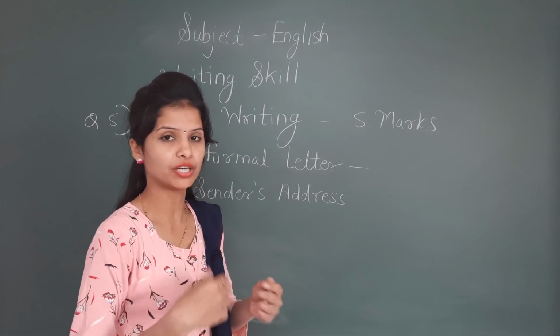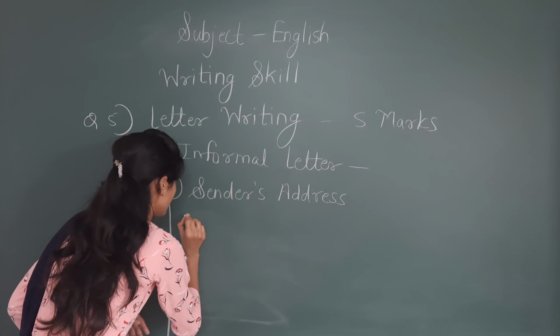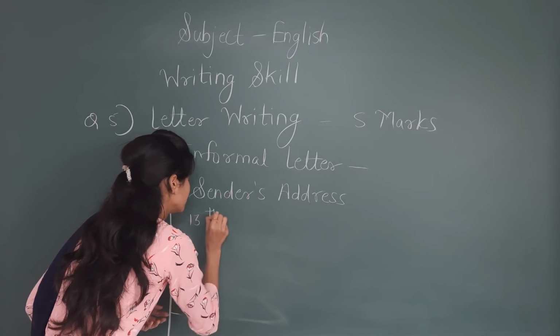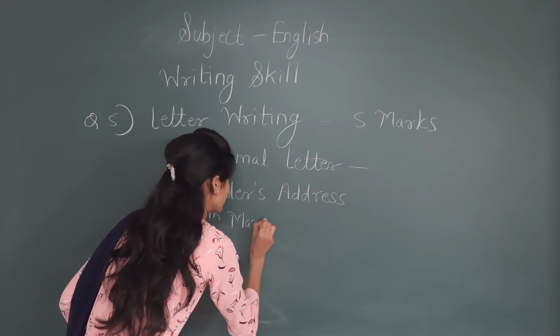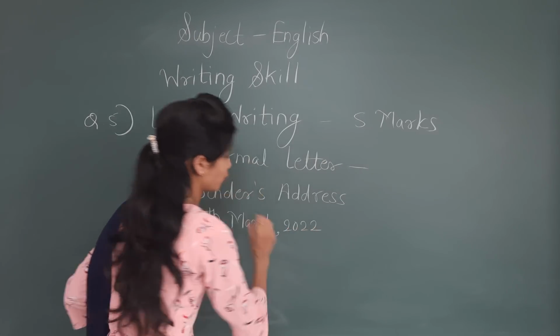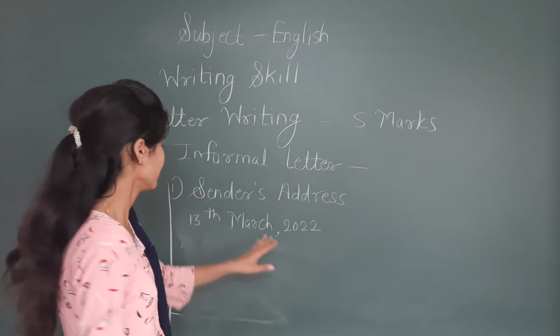After the name of the city, leave one line space and only then write down the date. How will you write the date? See, for example, 13th March, comma, 2022. Okay, don't give a full stop after the date. After leaving one line, you can write the date.